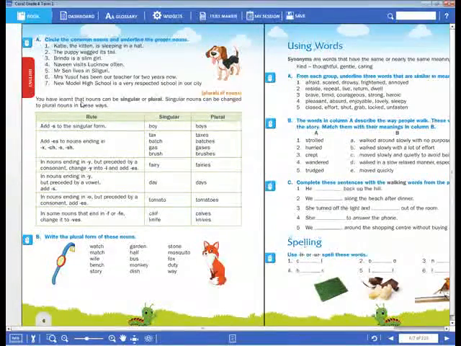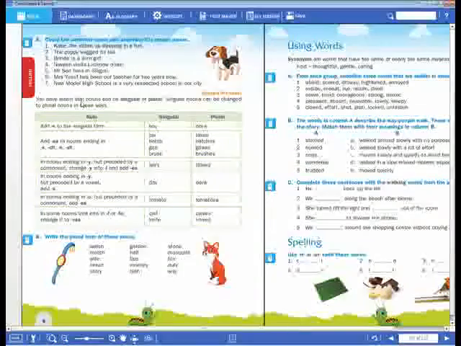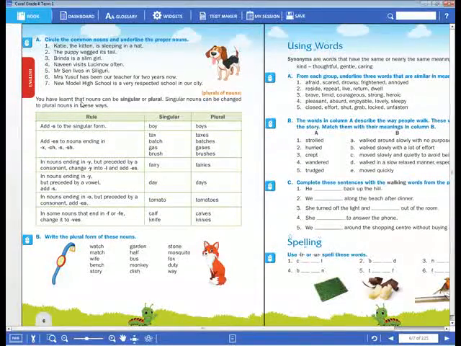Any noun that ends with x or ch or sh or s. In these four letters, if a noun ends with them, then for the noun, we have to add es, not s. Okay, dear children, have you understood?